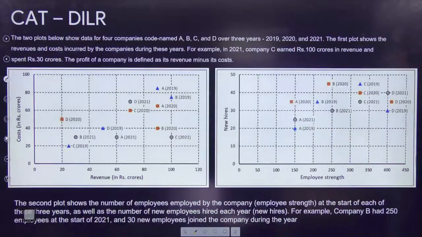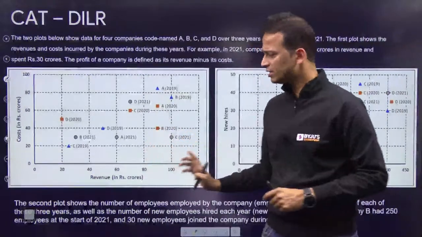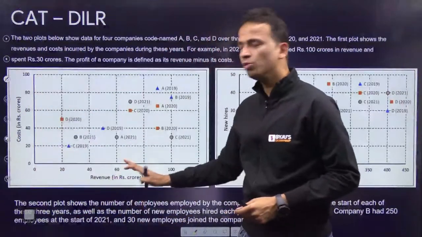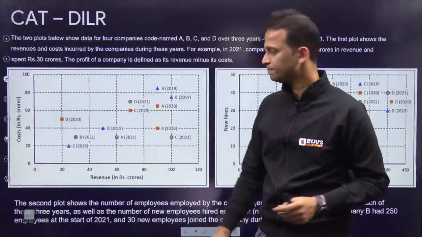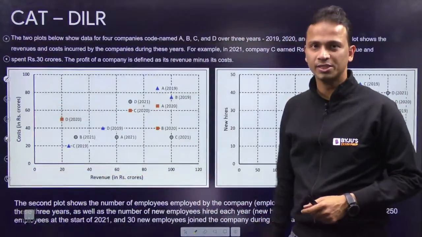We'll look at the questions, how difficult or how easy they are. So the set is telling us at the top of this page, the two plots below show data of 4 companies ABCD over 3 years, 19, 20 and 21. If I look at only one chart, I have cost in rupee crores, I have revenue in rupee crores. So cost on y-axis and revenue on x-axis, right?